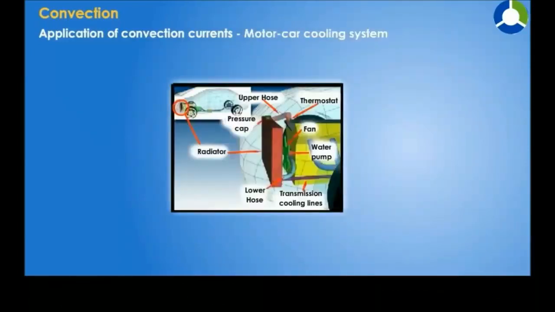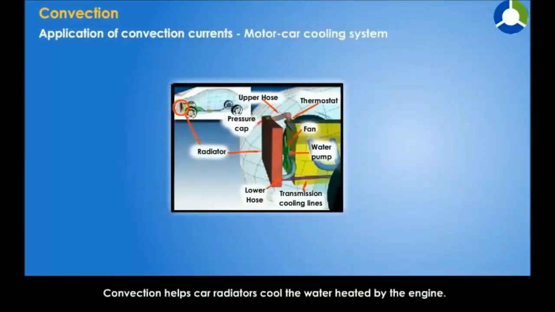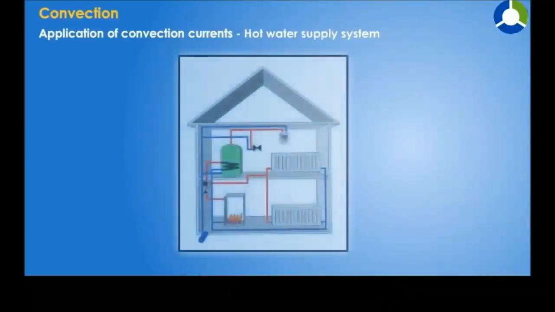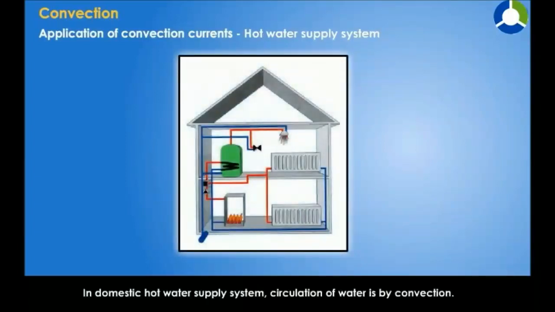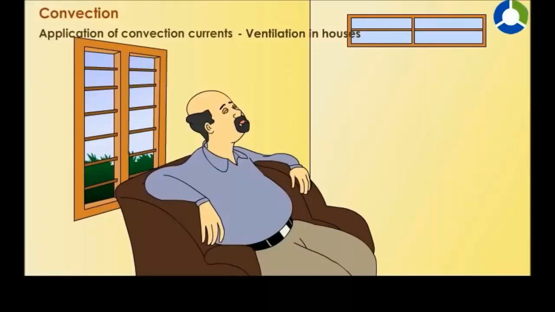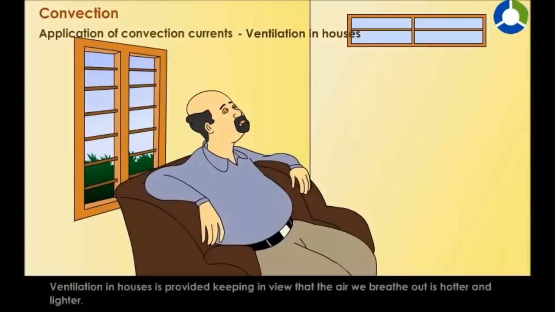Motor car cooling system. Convection helps car radiators cool the water heated by the engine. Hot water supply system. In domestic hot water supply system, circulation of water is by convection. Ventilation in houses.